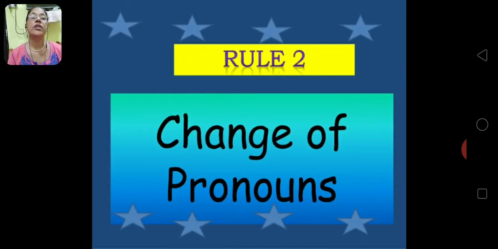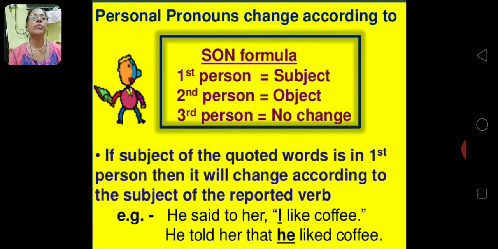Rule 2, changes of pronouns. Now you know what pronouns are, no? So we will see personal pronouns change according to the person formula: first person, second person, third person. First person is subject, second person is object, and third person no change. So if the subject of the quoted words is in first person, then it will change according to the subject of